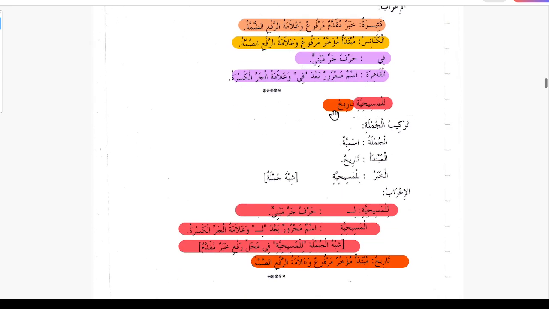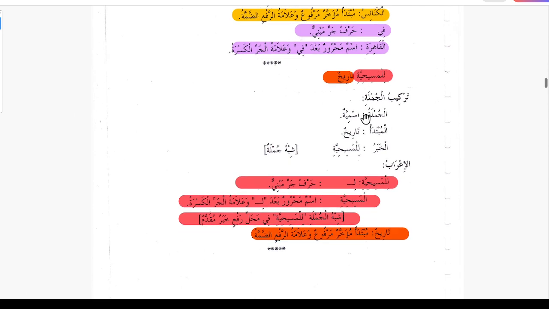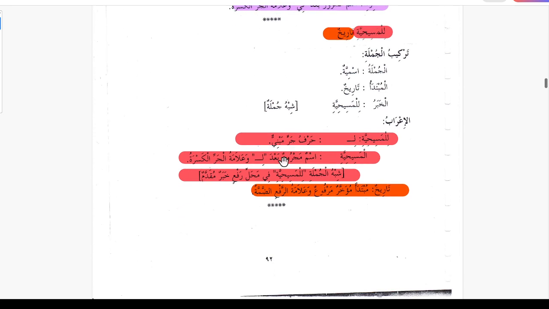Lil masihiyati tarikhun, there is a history for Christianity. So what is this? This is jumla ismiya. Al mubtada is tarikhun, al khabru is lil masihiyati, jarun wa majrurun shibu jumla. So how can we put i'rab here?